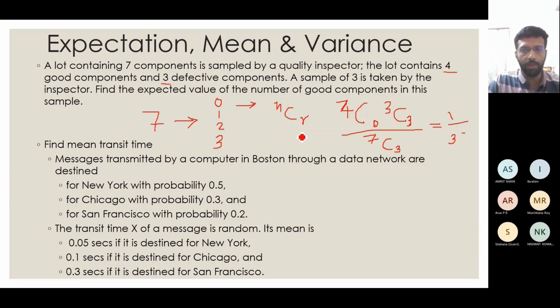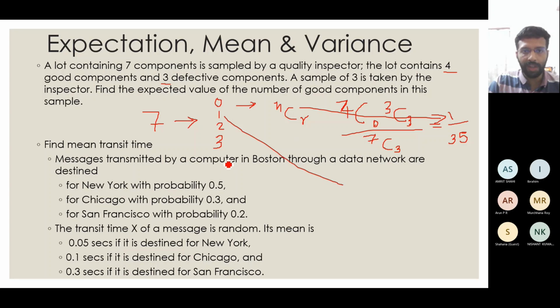We will not go into solving it again; you can go through our previous examples to see how we arrived at this. Both of these we will get 1, and if you do the bottom, you will get 7 into 6 into 5 by 3 into 2, so that is 35. That will be my case for when the number of good elements is 0.